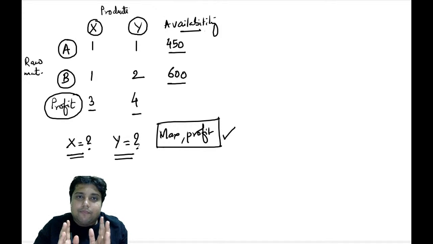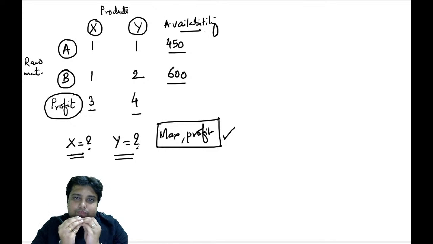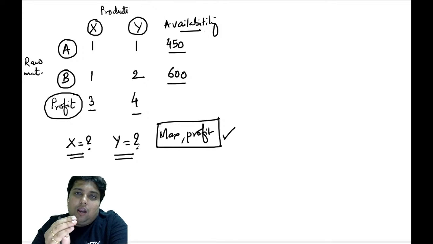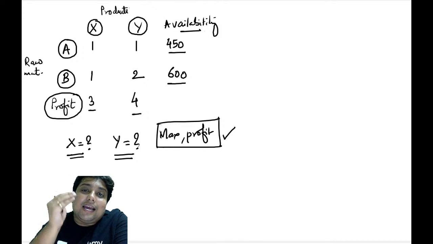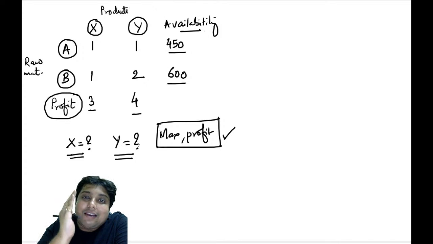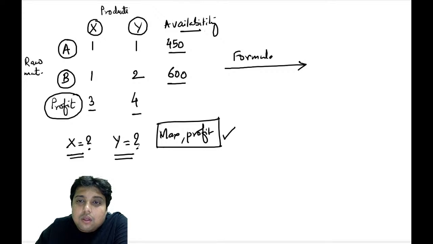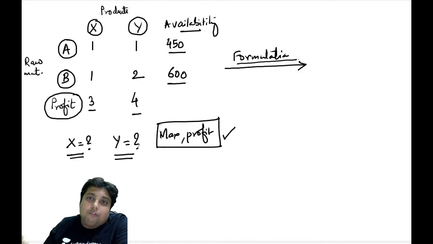Now what I am going to do is convert this problem into a set of mathematical equations, and that, my friends, is called formulation: formulating the problem into a set of equations.